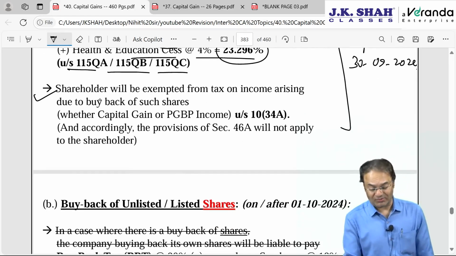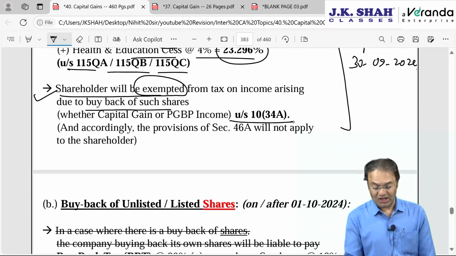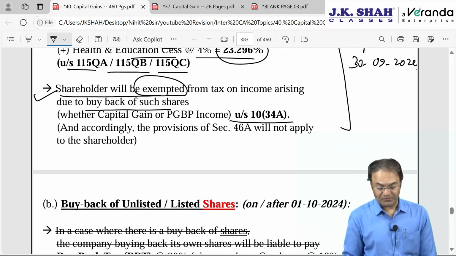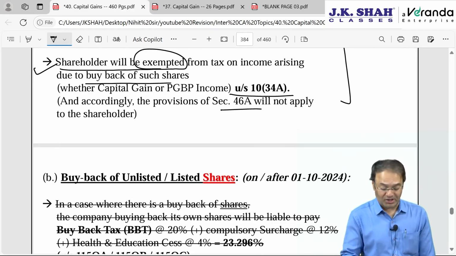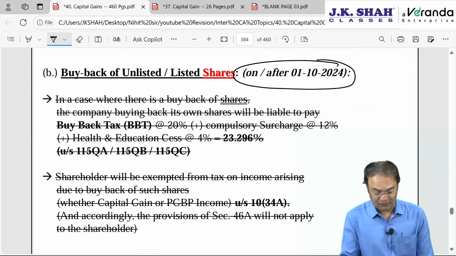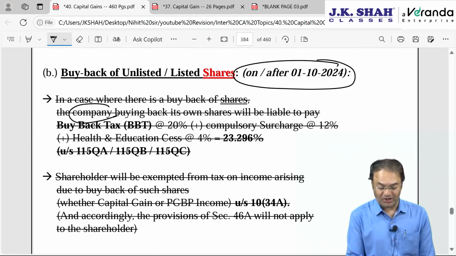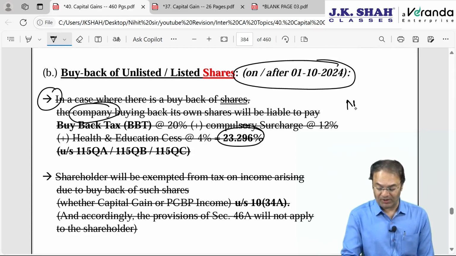Shareholders earlier were exempted from the tax on income arising from buyback of such shares as per 10(34A), but 10(34A) is deleted now, and section 46A has also undergone tremendous changes. So now what will happen on or after 1st October 2024: the company will not have to pay anything. For the company, nothing payable. No such 23.296%, nothing payable.